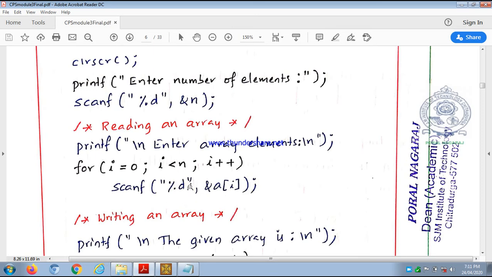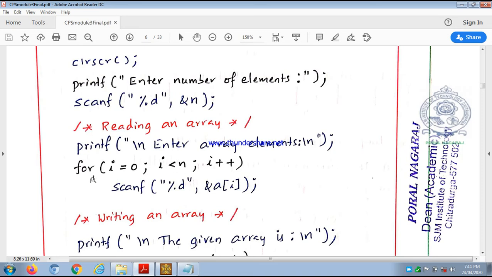Only one format character, so only one variable, but here the variable is not a normal variable, it is a subscripted variable. When i is 0, it is a[0]. When i++ makes i 1, a[1]. Then i becomes 2, a[2]. Like that it goes on up to less than n. Suppose array size is 5, array subscripts vary from 0 to 4. That's why here it is taken as less than n.